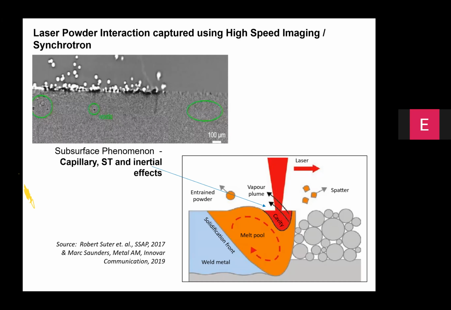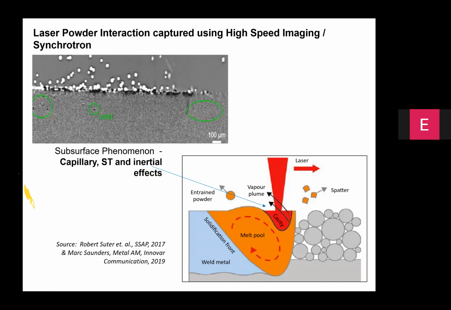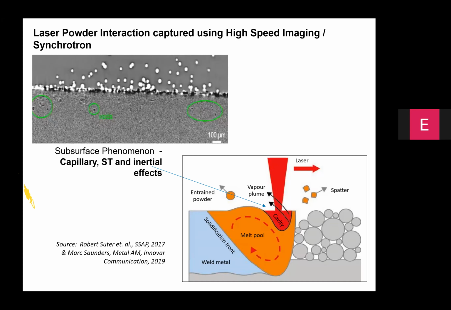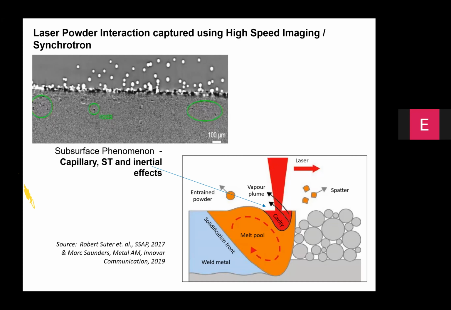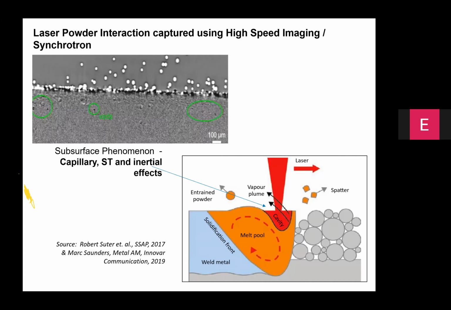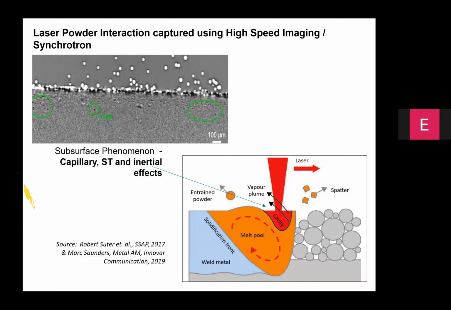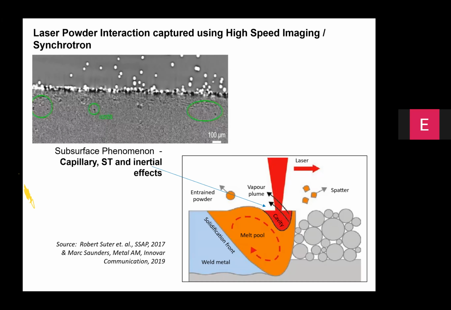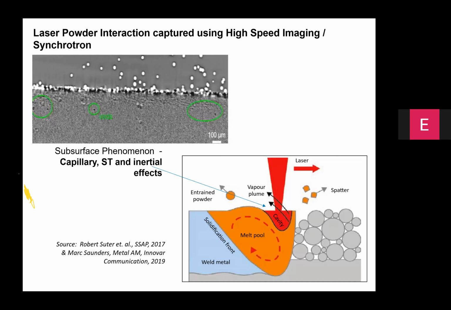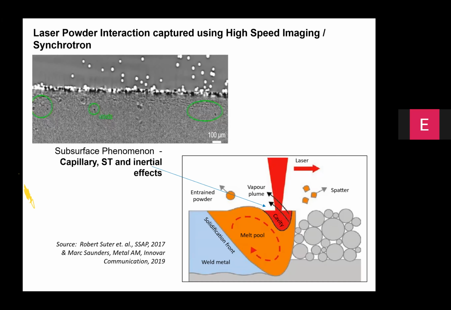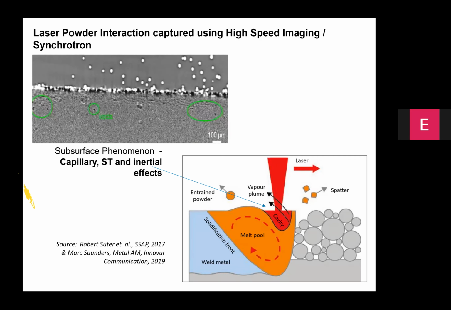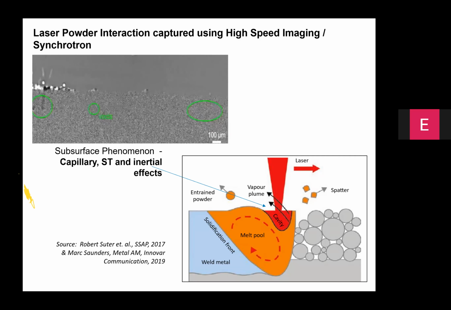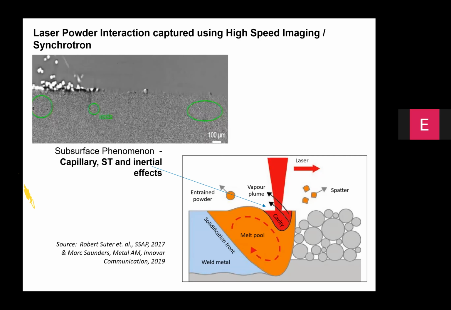Important for us to note that the melt pool dynamics are a function of capillary forces, surface tension gradients, and inertial effects. And there is a continuous ejection of the powder because of the interaction between the laser beam and powders. And this may be evident in the form of the vapor plume as well as a spatter. And we use pressurized inert gas flows to drive away the spatter.